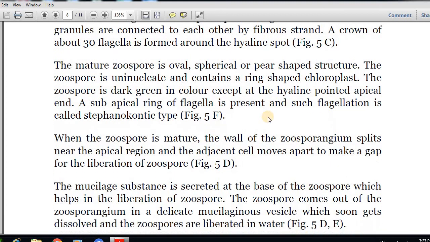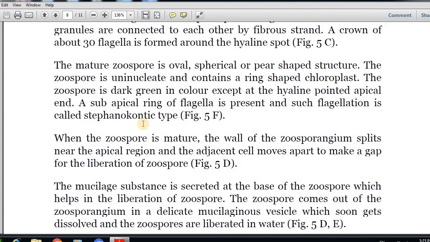The next important thing is that the mature zoospore is an oval, spherical, or pear-shaped structure. The zoospore is uninucleate and contains a ring-shaped chloroplast. The zoospore is dark green in color except at the hyaline pointed apical end. A subapical ring of flagella is present, and such flagellation is called stephanoconatic type.